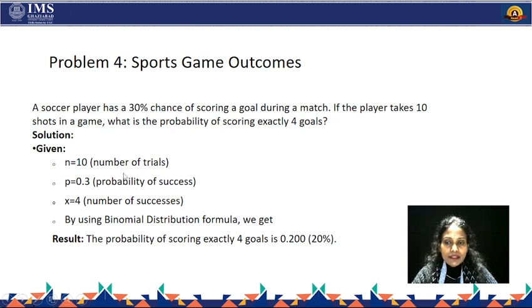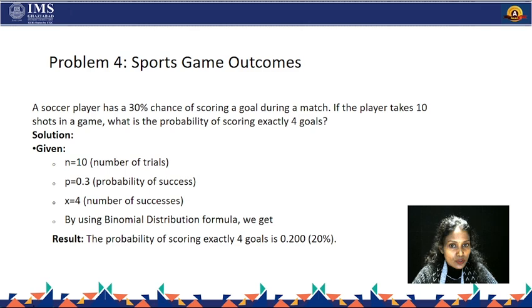And suppose in this question, we have to find the probability of scoring at most 4 goals. In the case of at most, we have to find the probability from maximum to minimum. In that case, the maximum is 4 and the minimum is 0. Then we will calculate the probability of 0 to 4.